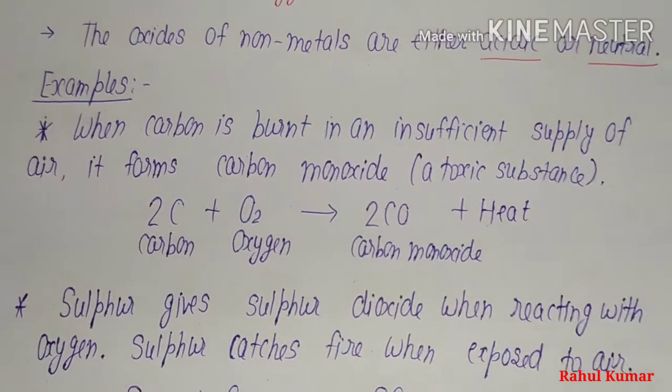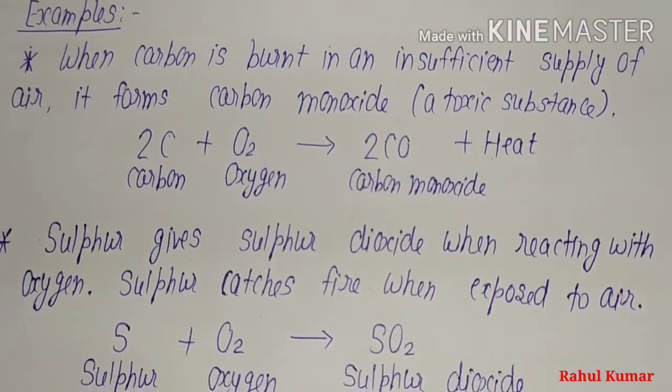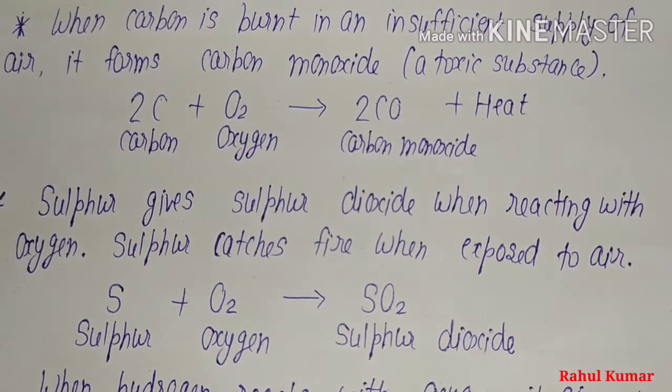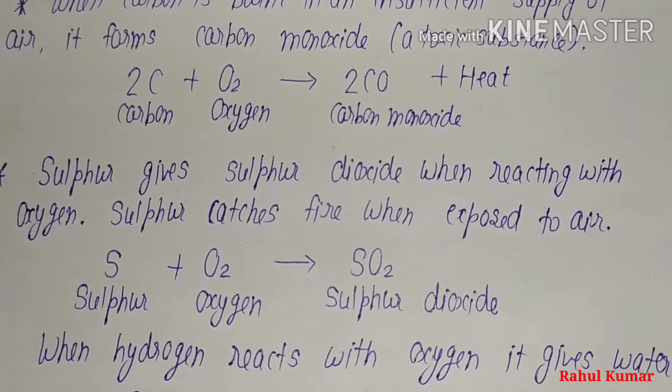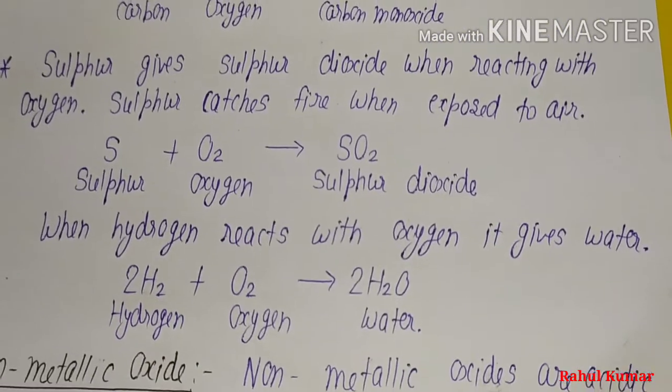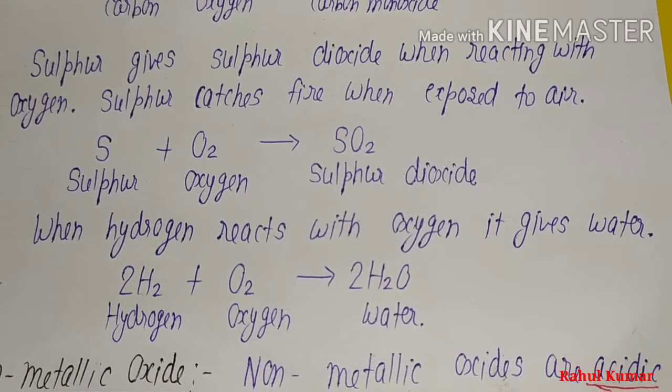When sulfur reacts with oxygen, it gives sulfur dioxide. When hydrogen reacts with oxygen, it gives water, which is neutral.